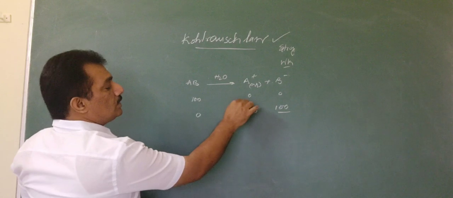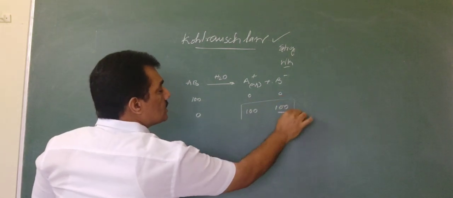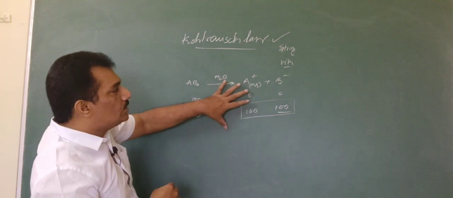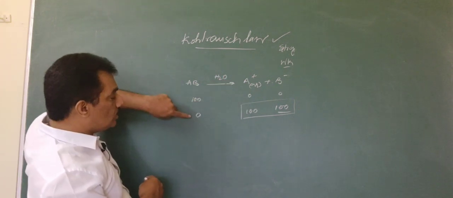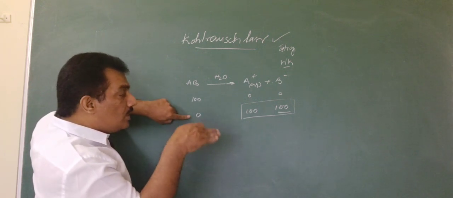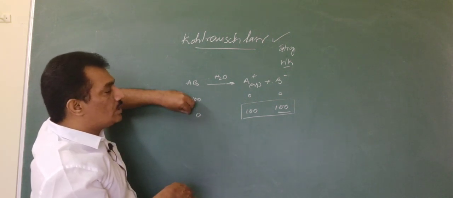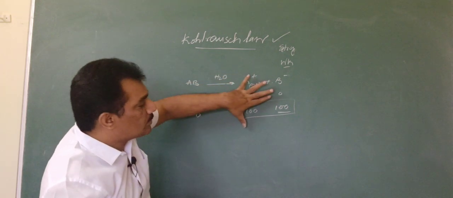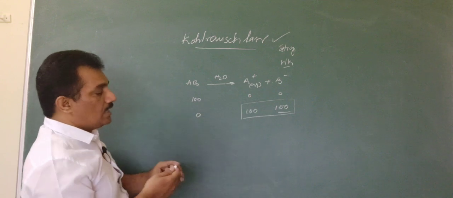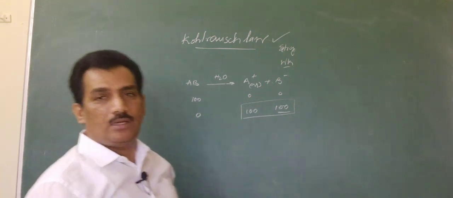The conductance at this condition is known as the conductance at 0 concentration. We define the dilution where 100% ionization takes place as infinite dilution, and thereby we define it as the conductance at infinite dilution.